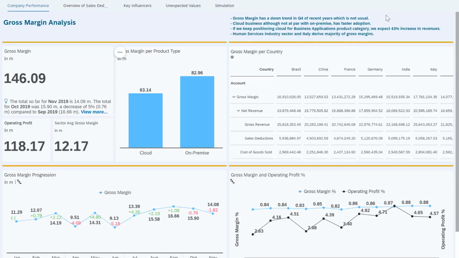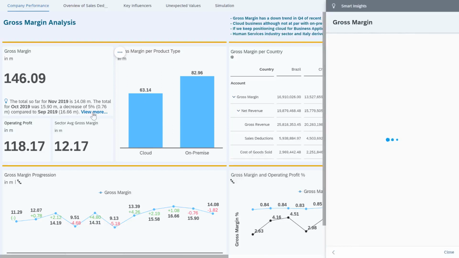Assuming a role of Chief Strategy Officer of an IT company which sells different products across the globe in different industry sectors. On the top right corner of this dashboard, I find 4 interesting facts. That gross margin has been declining in Q4, cloud business is picking well, and the business applications category is doing well in cloud, and also that the human services industry sector plus Italy as a country have highest gross margins. So how did we come to these insights? Indeed, using Smart Insights feature in SAP Analytics Cloud.